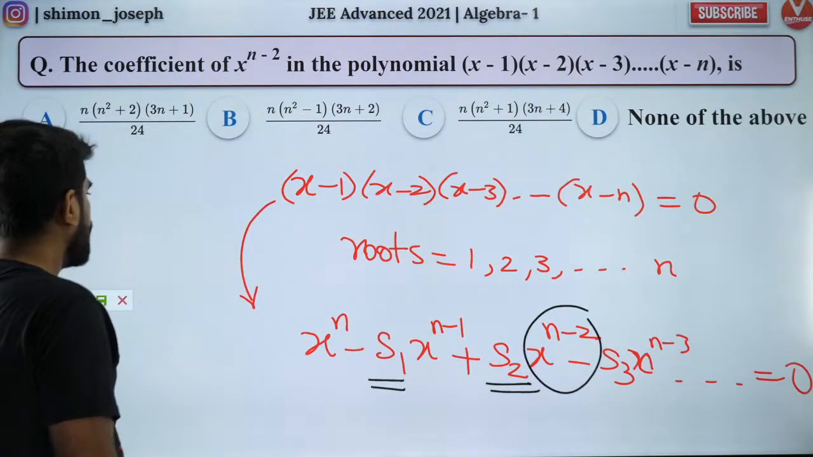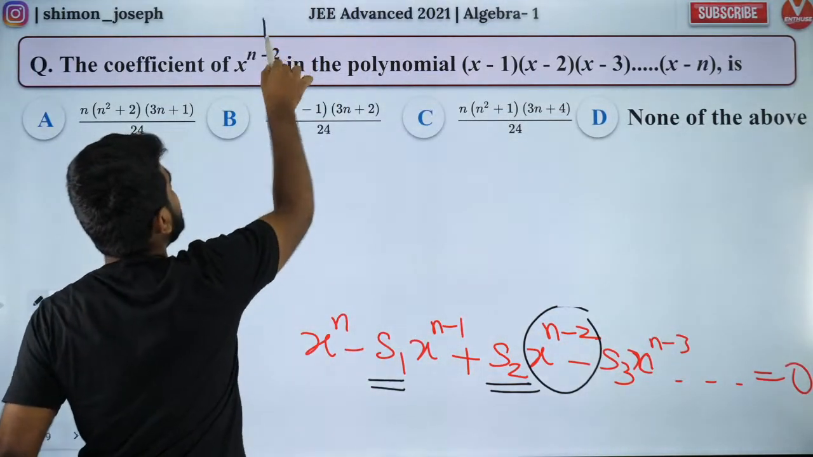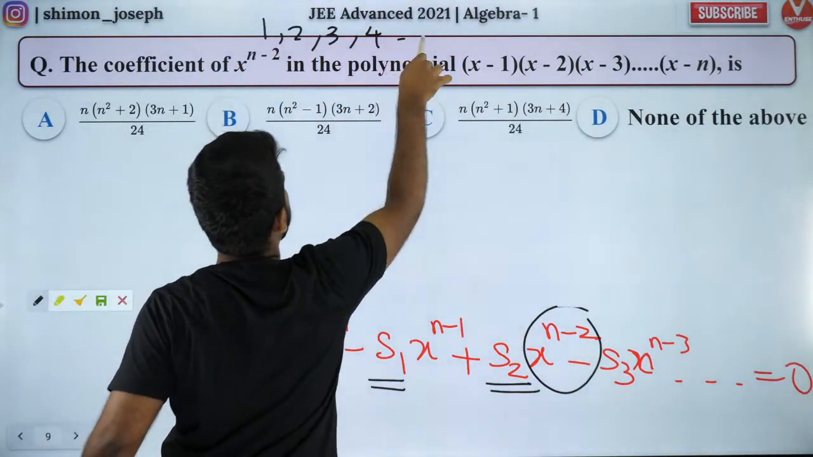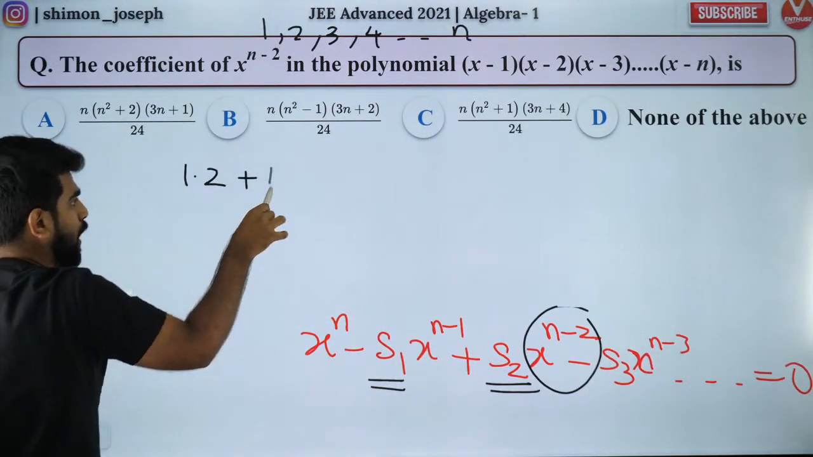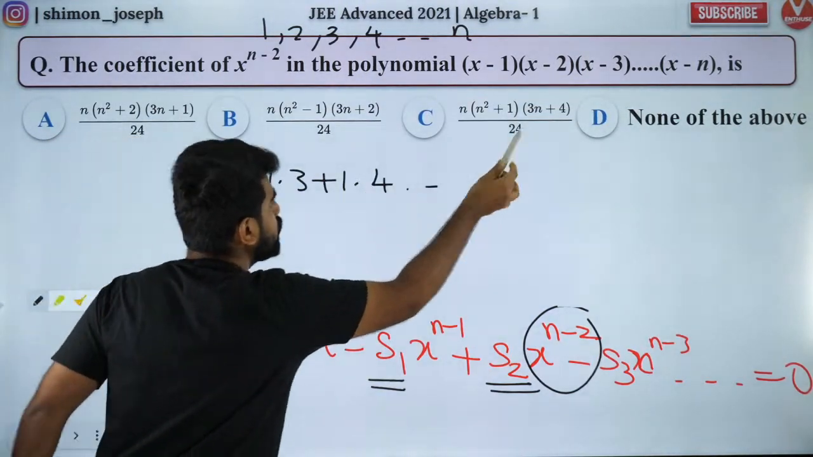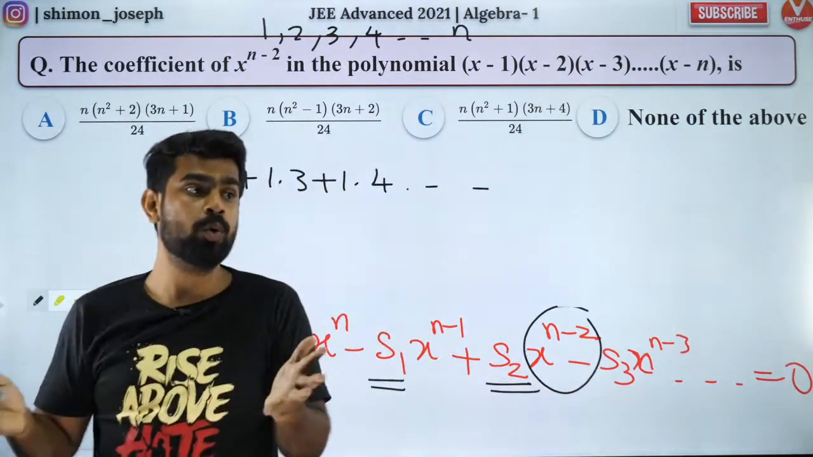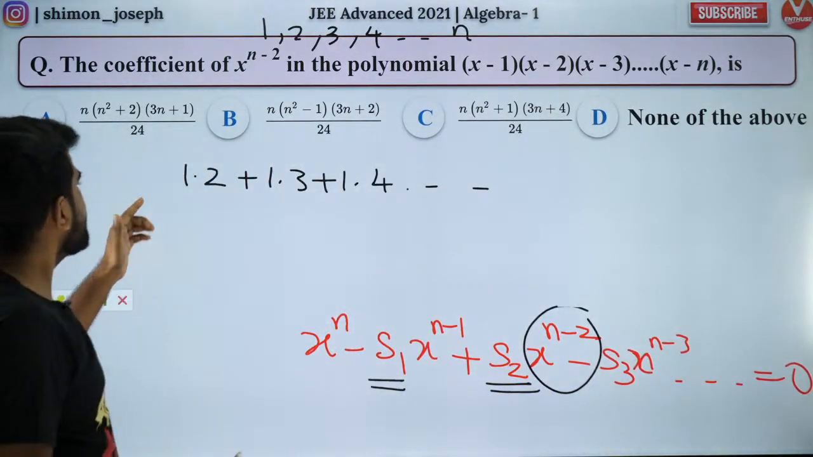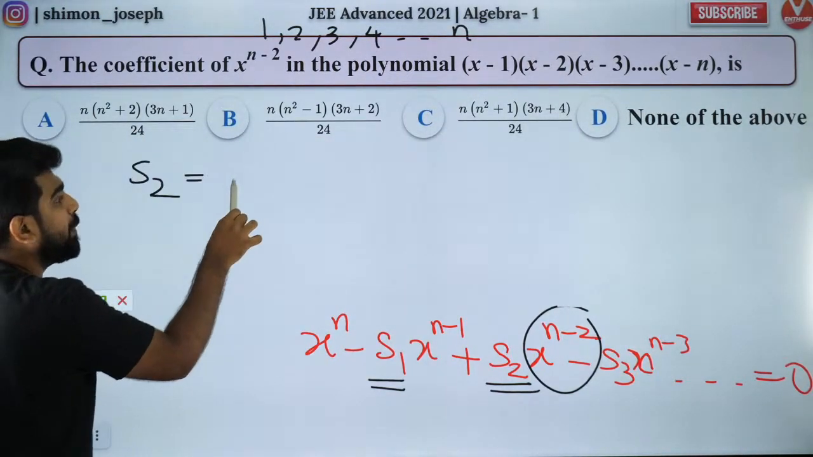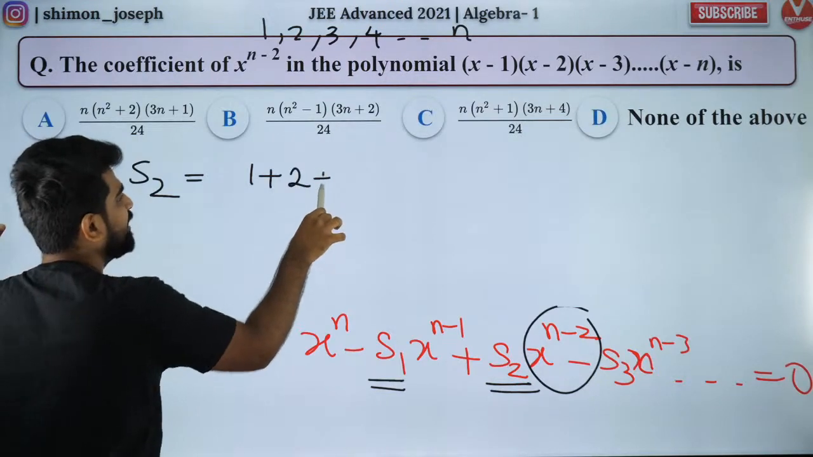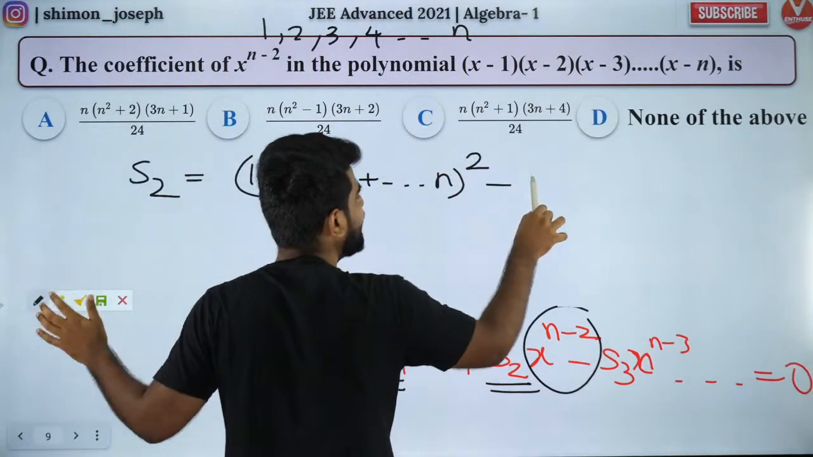Now how do I do that? Sum of the roots taken 2 at a time. What are the roots? The roots are 1, 2, 3, 4, 5, 6 till n. Taking 2 at a time is very difficult because 1 into 2 plus 1 into 3 plus 1 into 4, like that, so many combinations. How many combinations? nC2 combinations. Can I do that? No. So I have to think of a nice way. What is the nice way? Don't you think S2, guys, this is mind blowing. Please take it carefully.